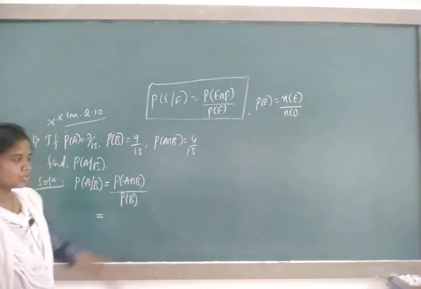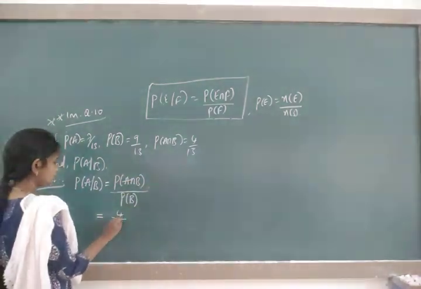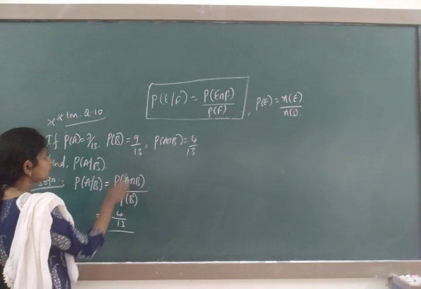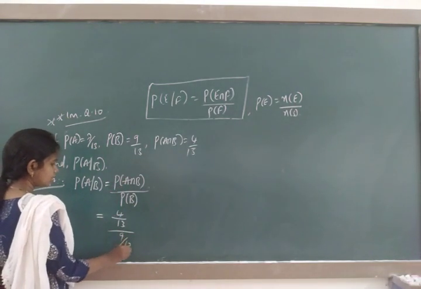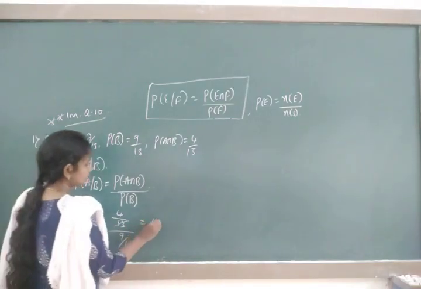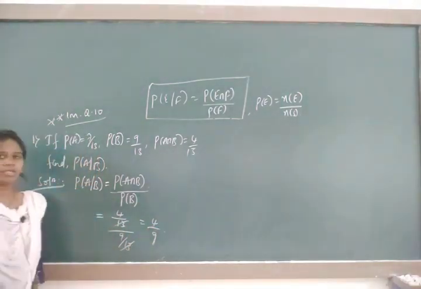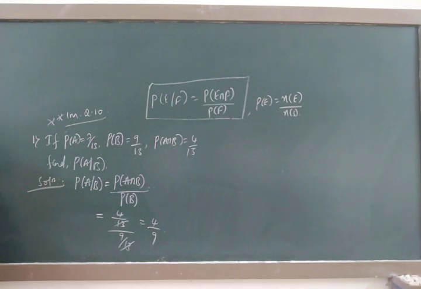They have given everything, substitute. 4 by 13 divided by P of B, how much? 9 by 13. 13 with the 13 cancel out. The remaining is 4 by 9. So by the formula method you have to go like this. Your answer is 4 by 9.